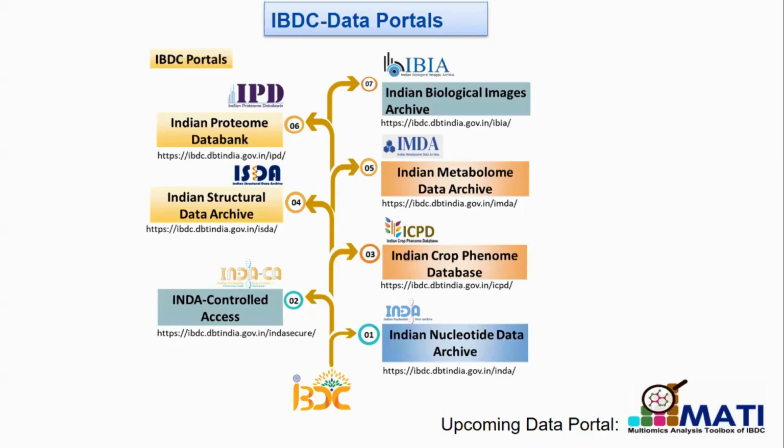And then the Proteome Data Bank, which is launched basically to archive the protein structures or protein information of all the protein related experiments. Then the IBIA, Indian Biological Images Archive, used to archive the different biological images. And MATI is the Multiomics Analysis Toolbox of IBDC. This is our upcoming data portal of the IBDC.